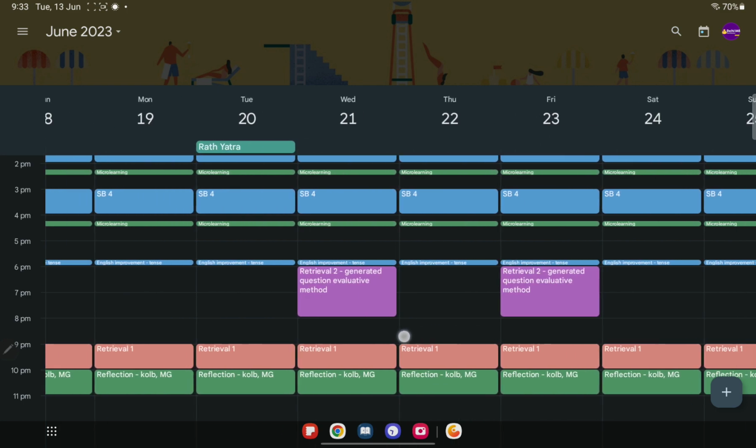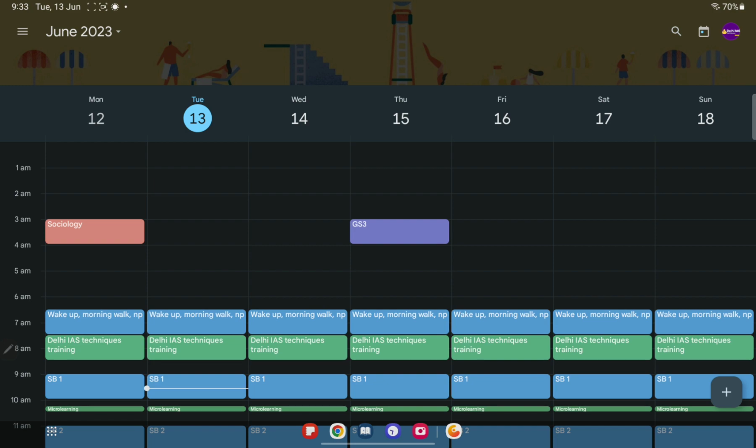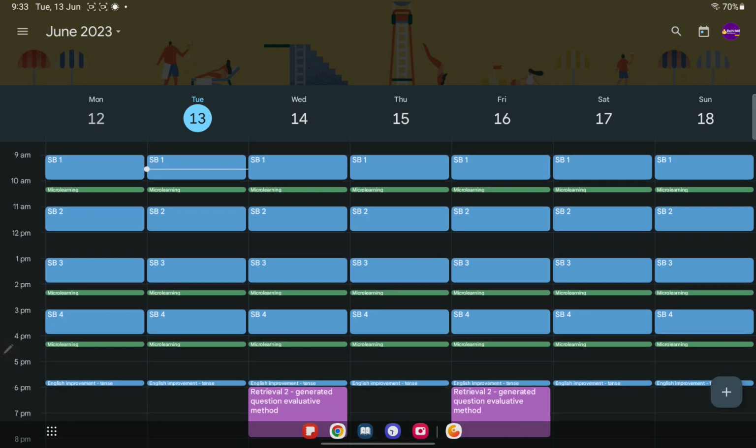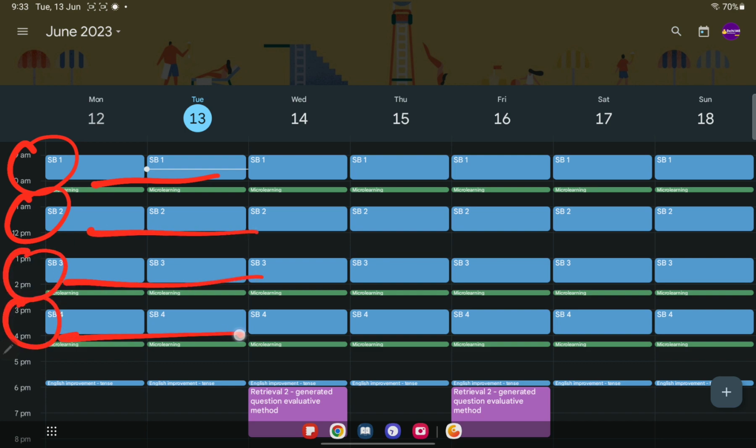It has been reflected in next week also. During this week you can see I have 4 study blocks, from 9 to 10, 11 to 12, 1 to 2 and then 3 to 4 p.m. During this time I have this much break time, a 15-minute break. The rest is pending work, or you can say buffer time, plus micro learning. Here also micro learning, here also micro learning.